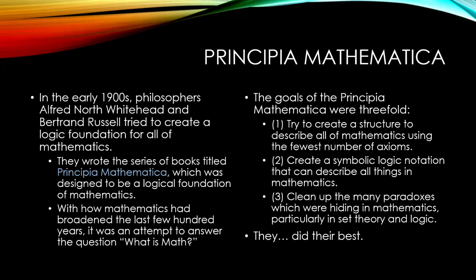How do we define it? Well, they tried. The goals of the Principia Mathematica were threefold. One, try to create a structure to describe all of mathematics using the fewest number of axioms. Two, create a symbolic logic notation that can describe all things in mathematics. And the last one, clean up the many paradoxes which were hiding in mathematics, particularly in set theory and logic.